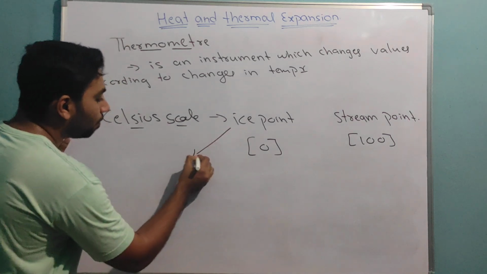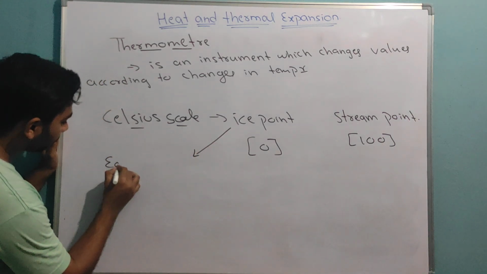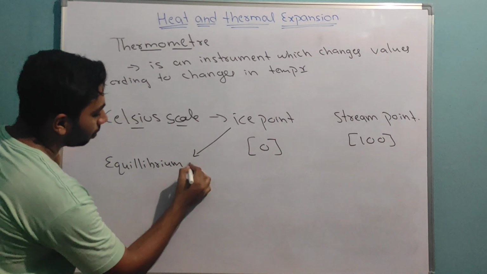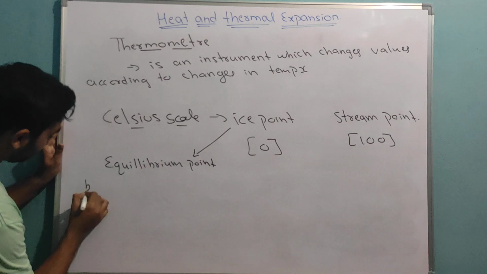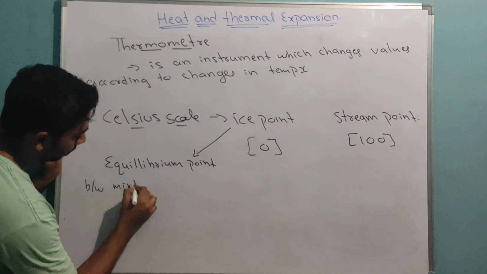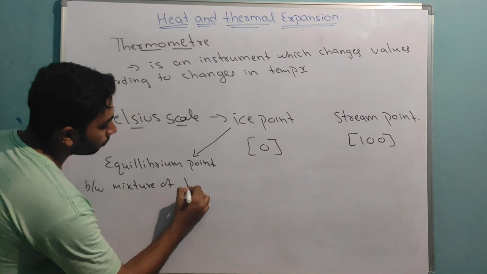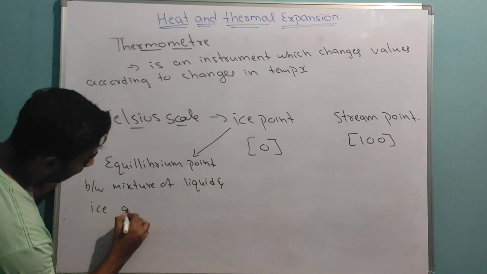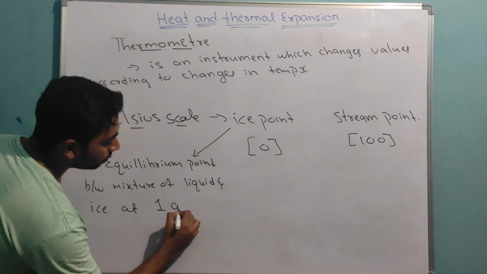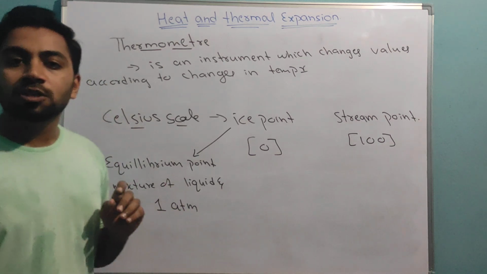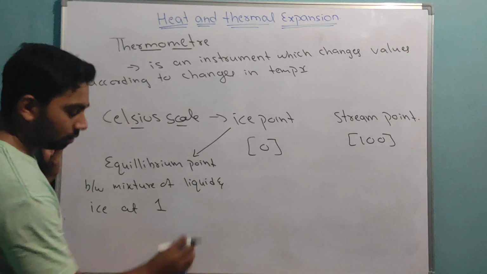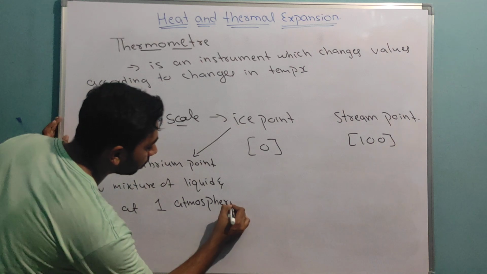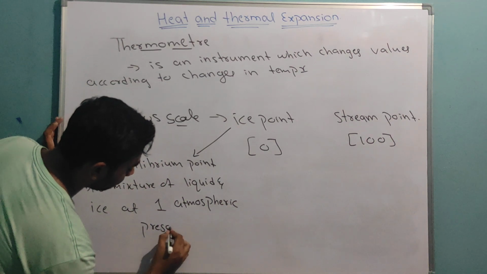See, ice point is an equilibrium point between a mixture of liquid and ice at 1 atmospheric pressure.